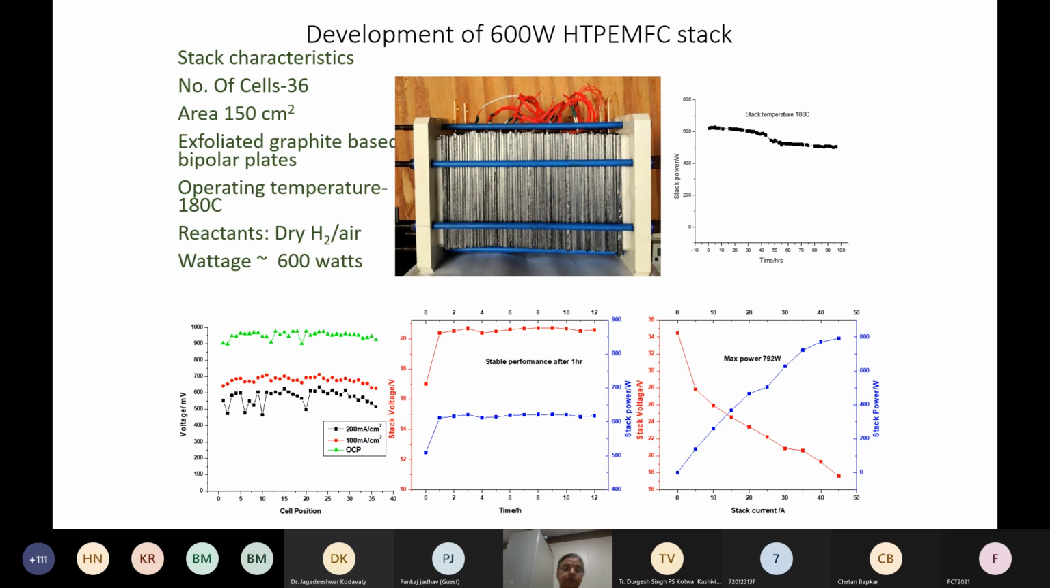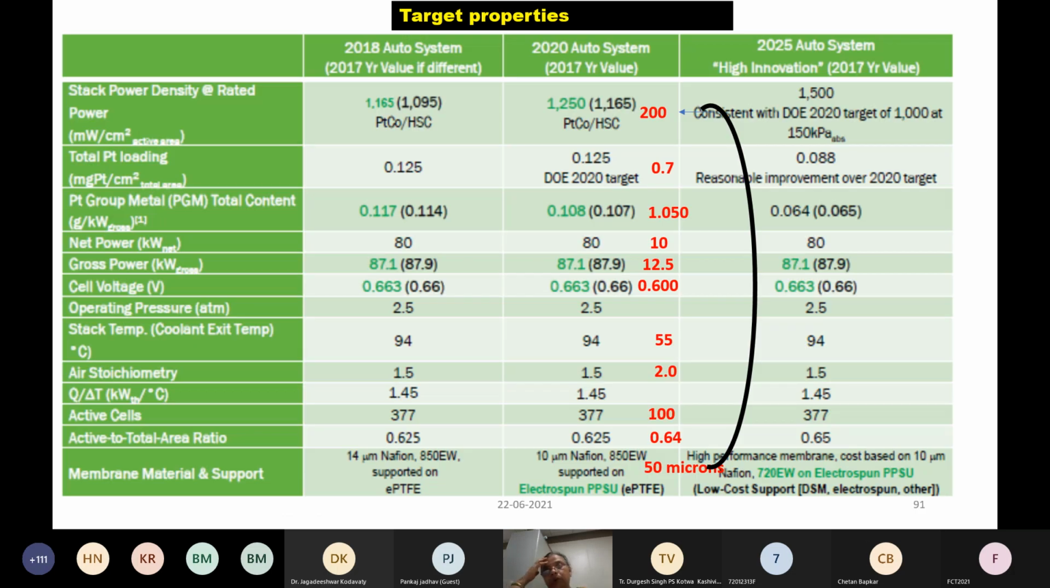So all these things we had done, and one of the main things that finally we have to see is that we always have to have a target property. We are always looking at USDOE for our target. What should be the stack catalyst? What should be the platinum loading if you want to achieve the power?